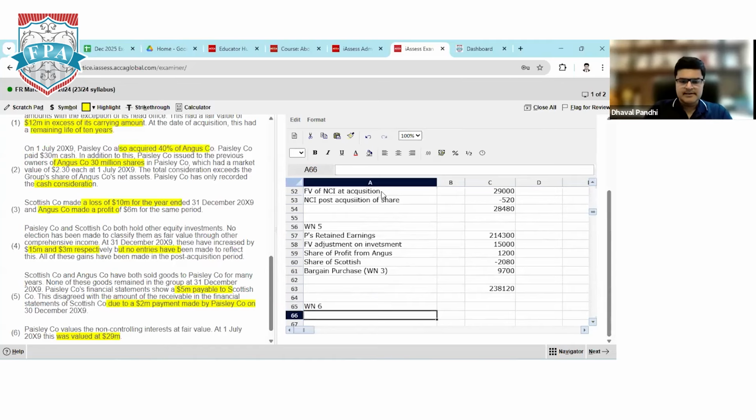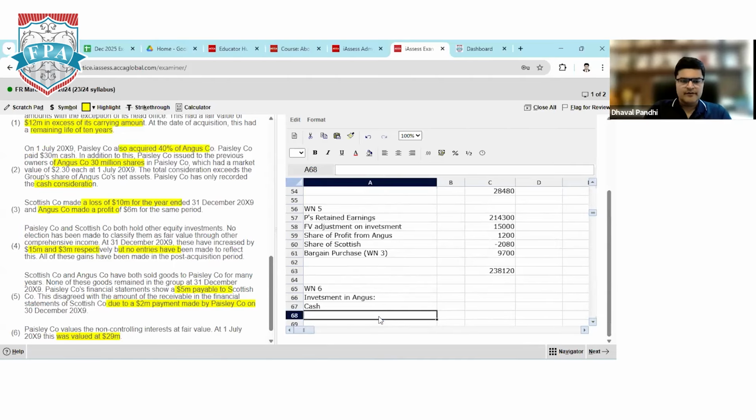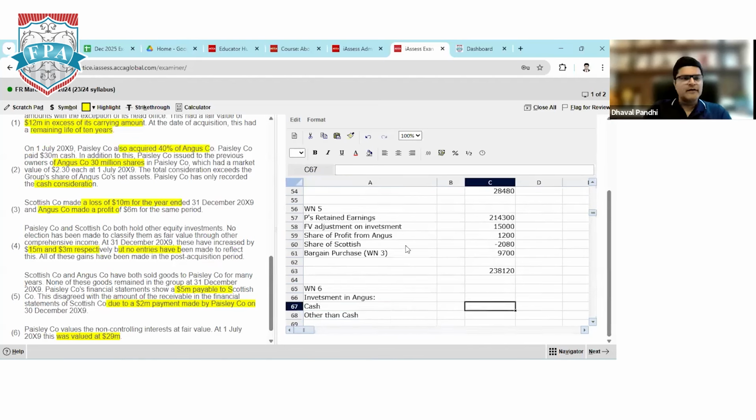Working note number 6, investment in Angus. So now we have paid amount to associate company in two forms. One is in the form of cash and second is other than cash. So how much money did we pay to associate company for acquiring? If you see adjustment number 3. Sorry, 3 is a loss one.